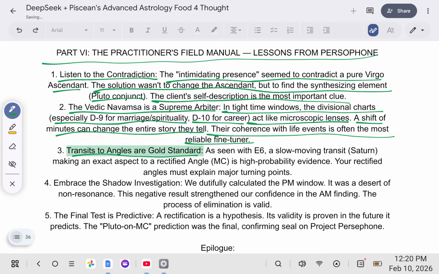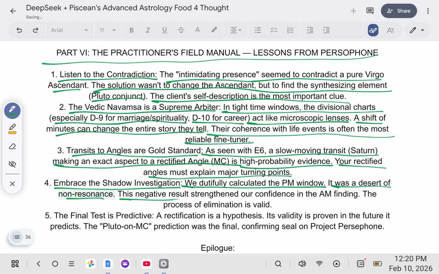Transits to angles are gold standard, as seen with E6, a slow-moving transit Saturn making an exact aspect to a rectified angle. Midheaven is high probability evidence. Your rectified angles must explain major turning points. Embrace the shadow investigation. We dutifully calculated the PM window. It was a desert of non-resonance. This negative result strengthened our confidence in the AM finding. The process of elimination is valid.